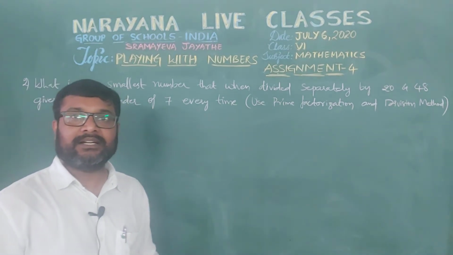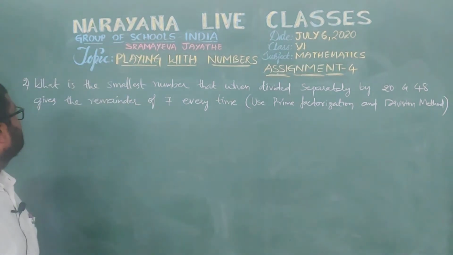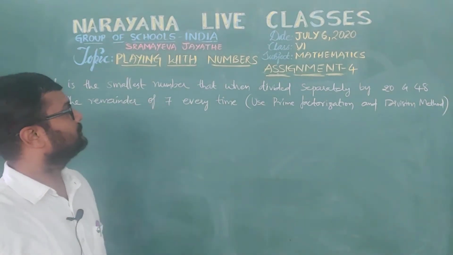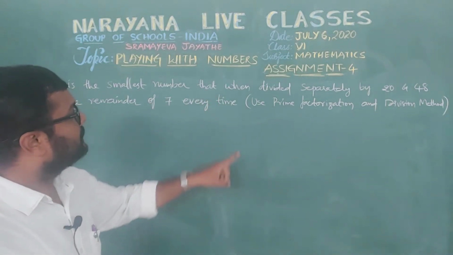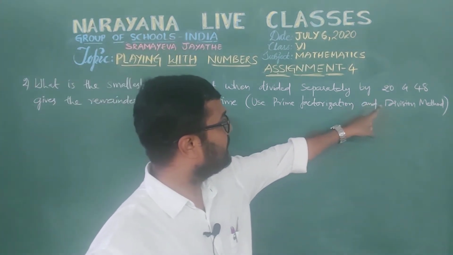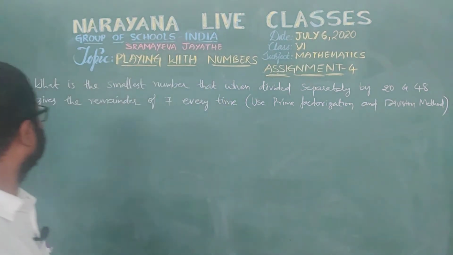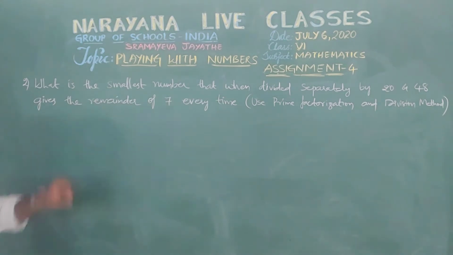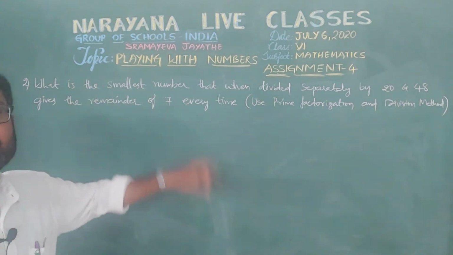Children, let's see the second question. Here it is. What is the smallest number that when divided separately by 20 and 48 gives the remainder of 7 every time?